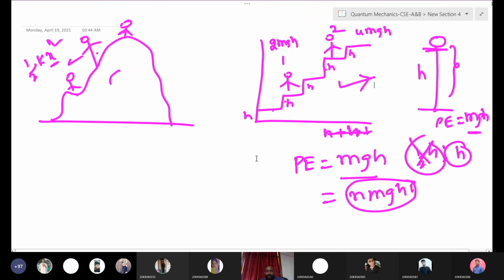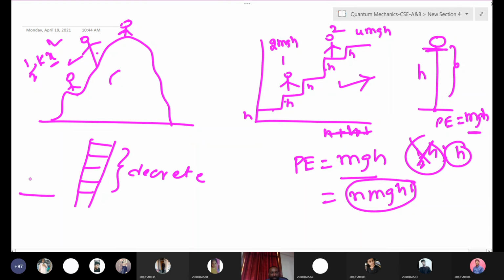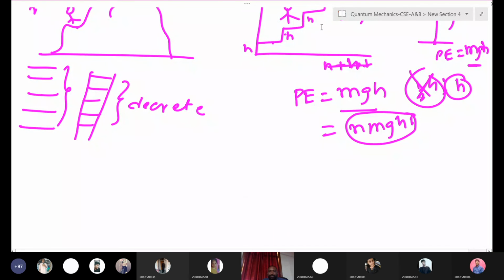Just correlate. You can see it in your ladder also in your home. The steps are equally fixed, right? They are fixed equally. This is also some discrete energy levels. Similarly, in an atom also energy levels are equally distributed. These are also discrete energy levels. Now we will see the photoelectric effect. This is very